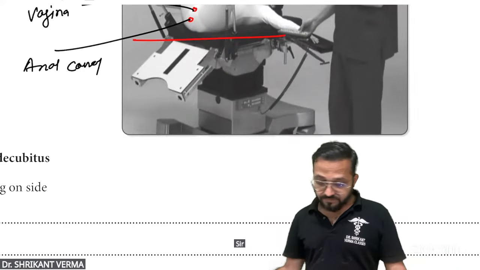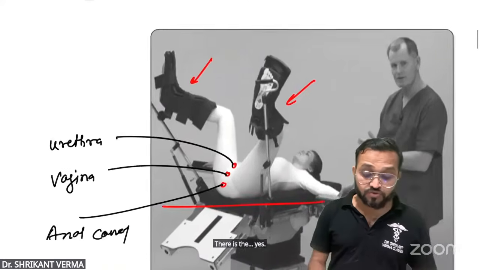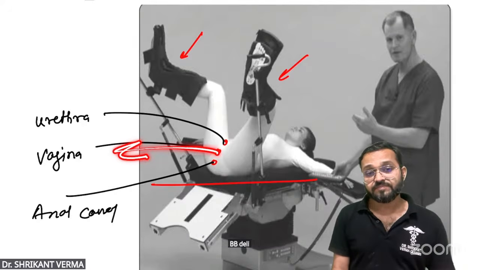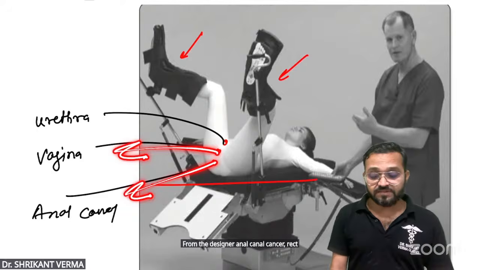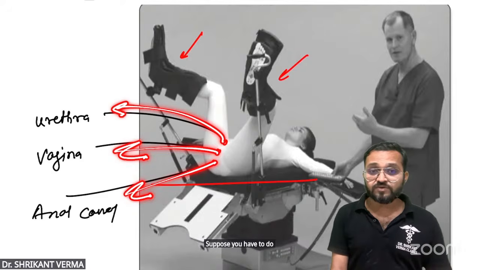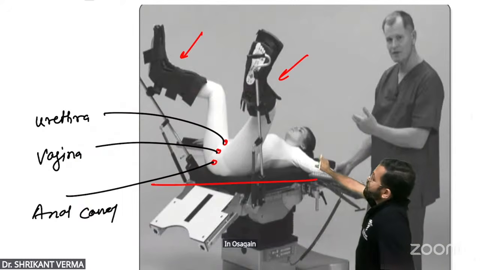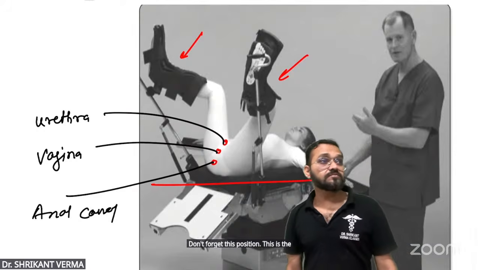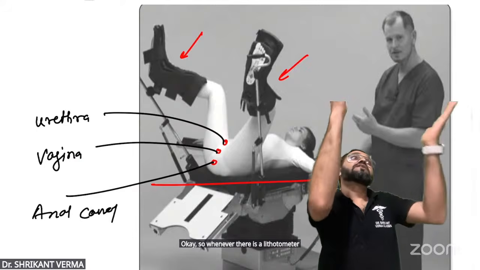Sir, this position is important for baby delivery from the vagina, anal canal cancer, and rectum surgery. Suppose you have to do surgery for the urinary bladder or urethra, then this lithotomy position is used. In obs-gynae, this is the most important position. Don't forget this position. This is the lithotomy. Okay. So whenever there is a lithotomy term in your brain, it should be clear. Now, what is a lithotomy?